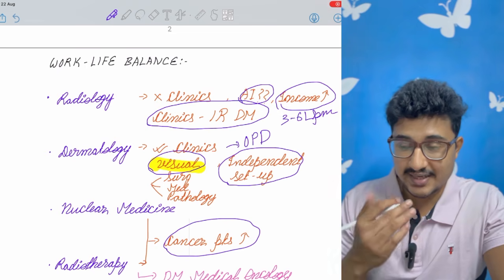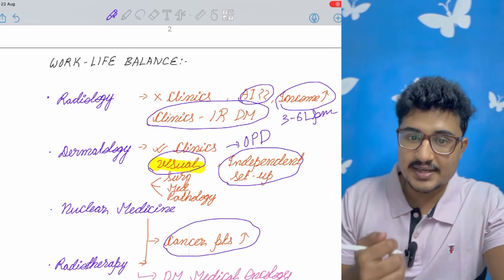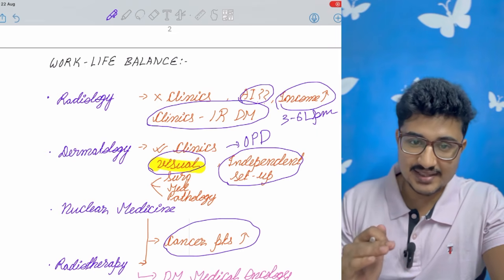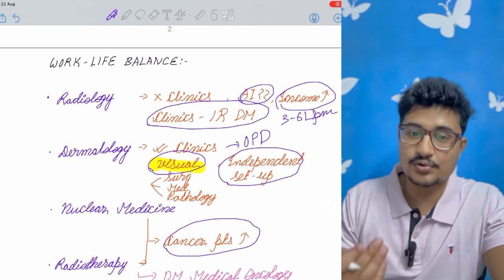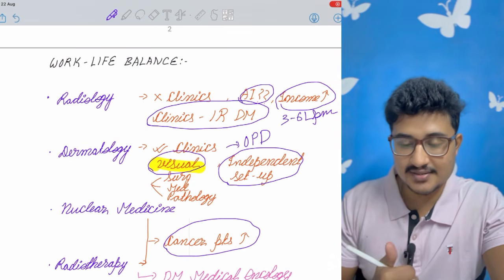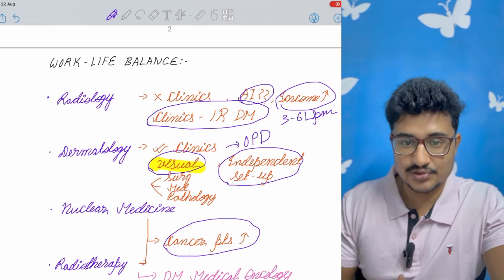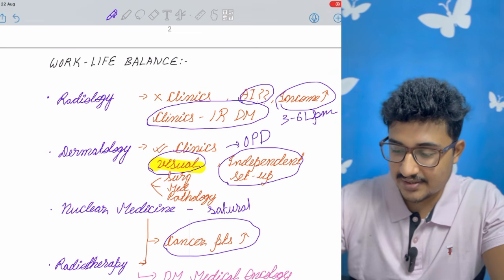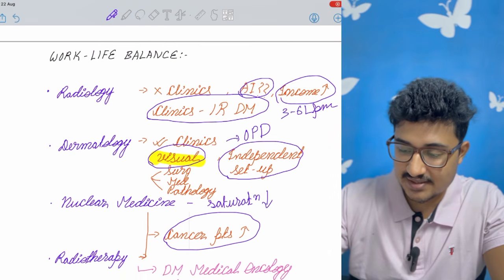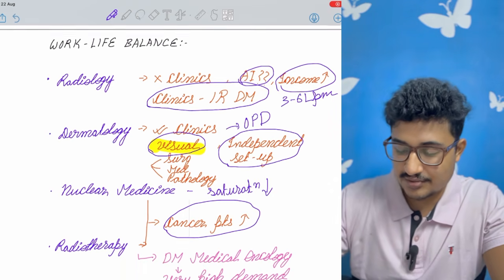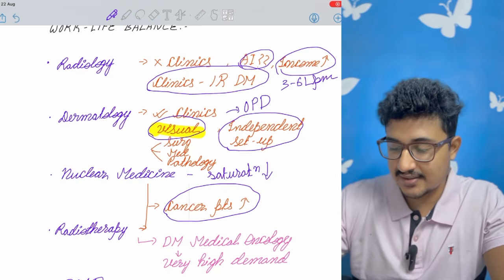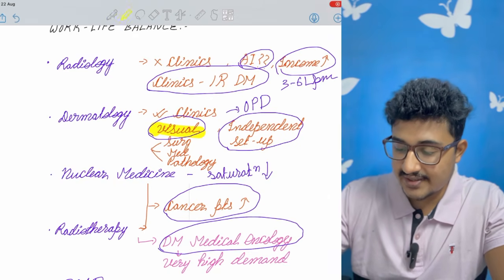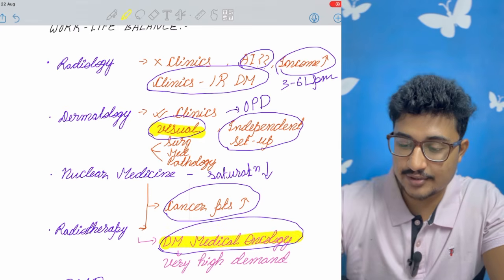So for any PET scan you need a nuclear medicine doctor whose sign is required. Your sign may run in maybe 3-4 centres, so you will get remuneration from those 3-4 centres. So that is a high earning possibility in nuclear medicine as the saturation is less. Okay, in nuclear medicine there is very little saturation as there is a very small number of seats, so it is a very good stream. And radiotherapy is also an emerging stream, and the best part is that you can do DM medical oncology after radiotherapy.